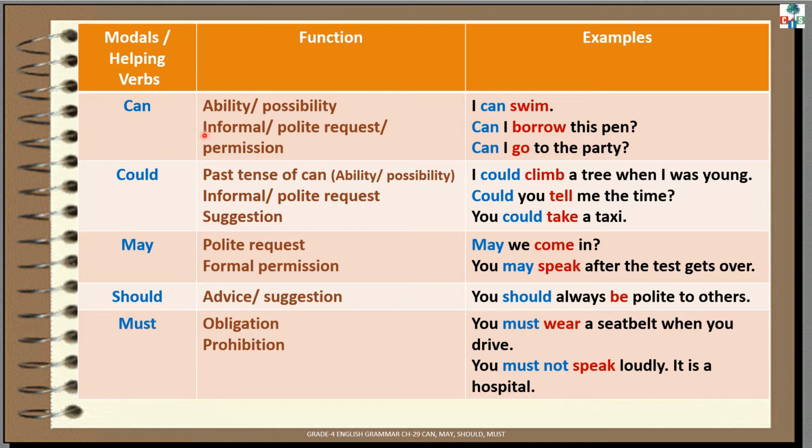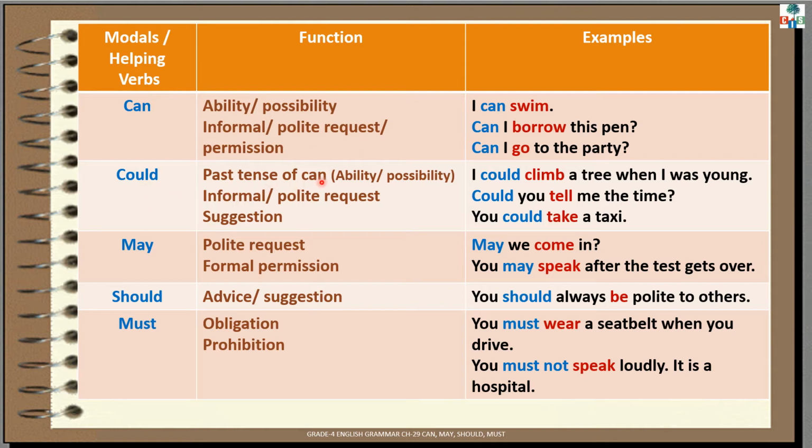We use can to make an informal or polite request. For example, can I borrow this pen? For permission, can I go to the party? When you are with your friends and with your family members, at that time we use can for permission and informal request or asking anything.